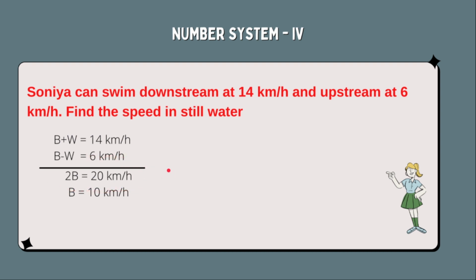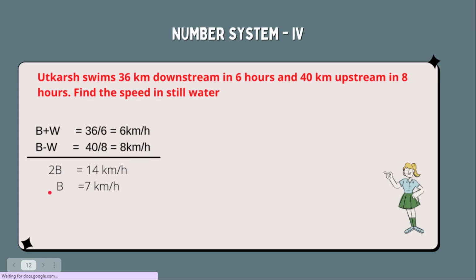If we are taking two different points, suppose this is one point, here this red dot, and suppose that girl is the second point. Now a person moves from here this way, and this girl moves from here this way, and this one is in downstream while the girl is in upstream. So their speeds will be b plus w and b minus w. If we add both of them, we will get the relative velocity, that is 2b. So 2b equal to 20 km per hour. I just explained this because we are going to use it in the next question maybe. So then b equal to 20 by 2, that is equal to 10 km per hour.